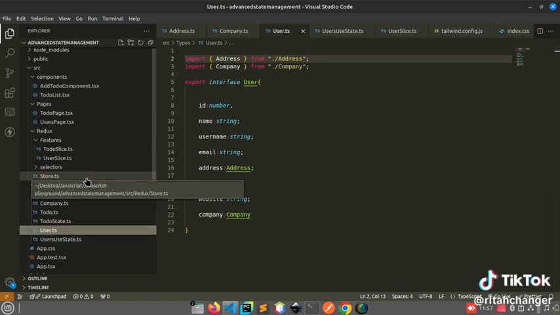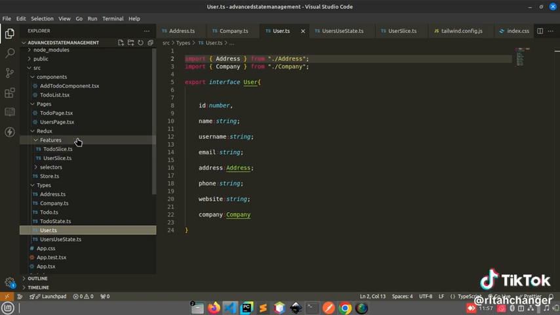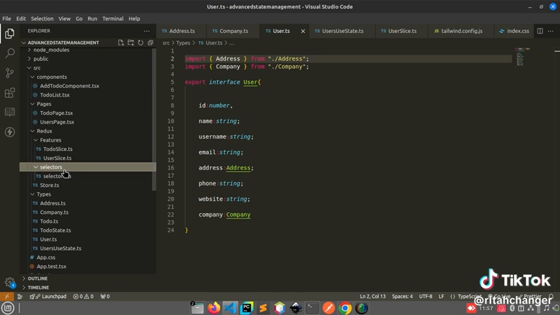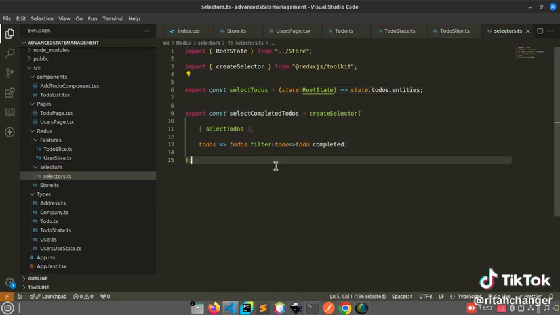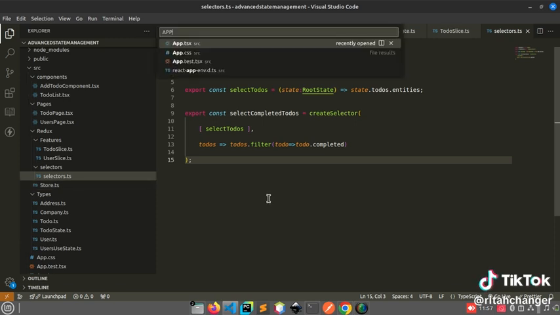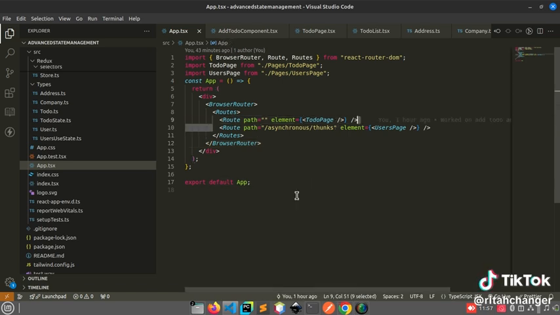I also came up with the features. Now the slices, the to-do slice and the user slice, I placed them inside the features, and I implemented one selector to help in selecting the to-dos. Then of course I came up with two pages, in tsx. That one is a to-do page, then a users page, and everything is working.